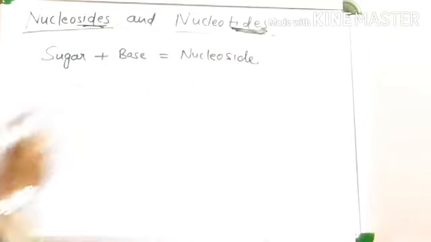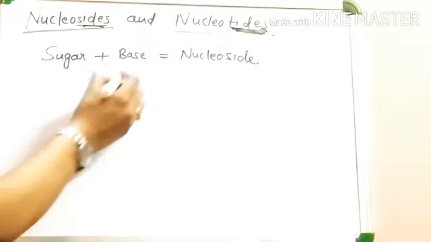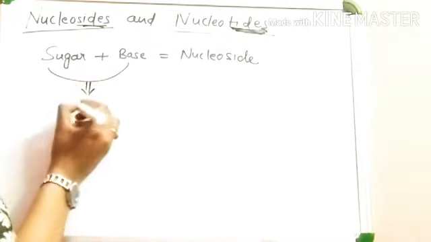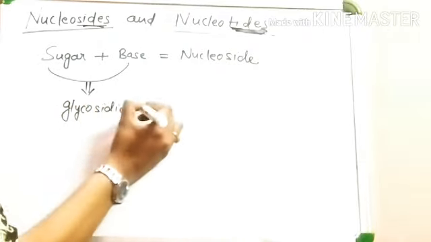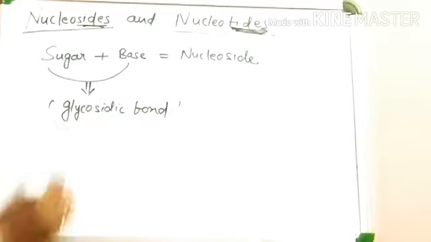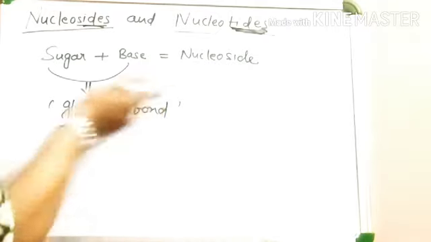Sugar plus base is equal to nucleoside. Whenever a base is attached to a sugar through a glycosidic bond, it is called a nucleoside. By what kind of bond? A glycosidic bond.